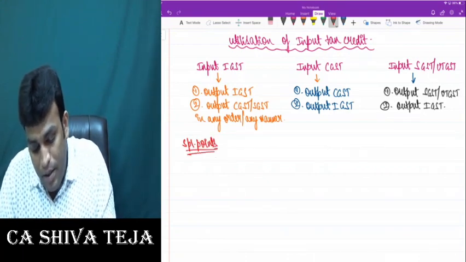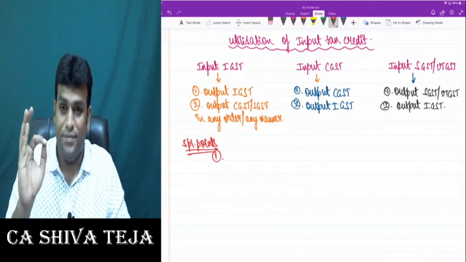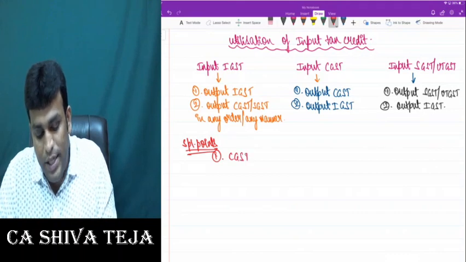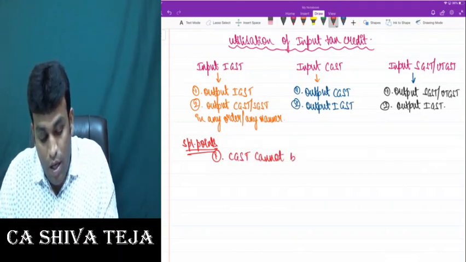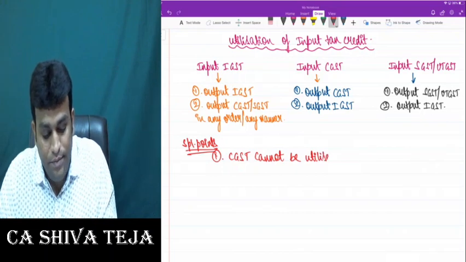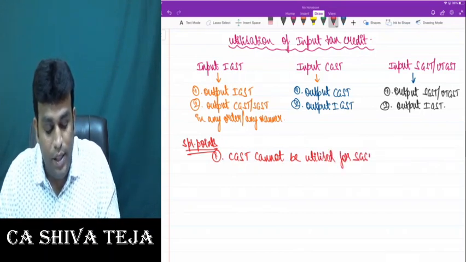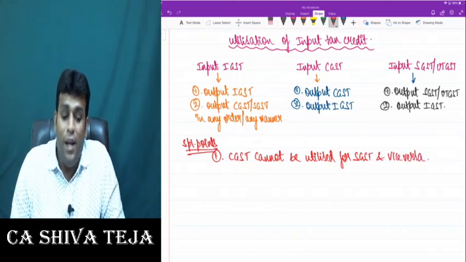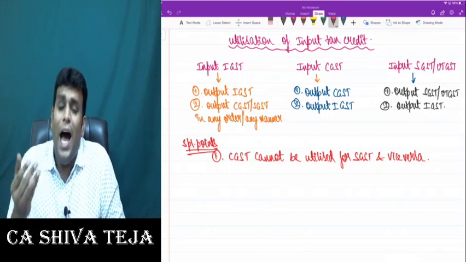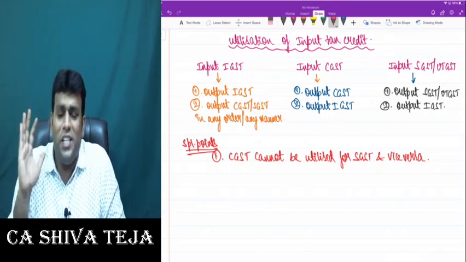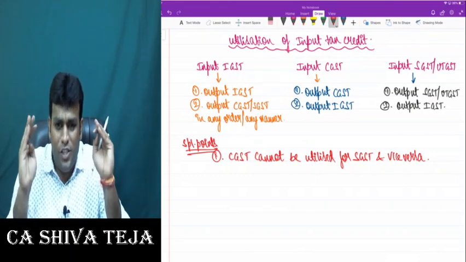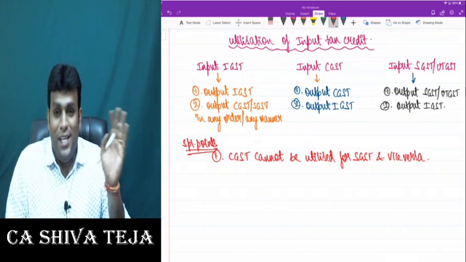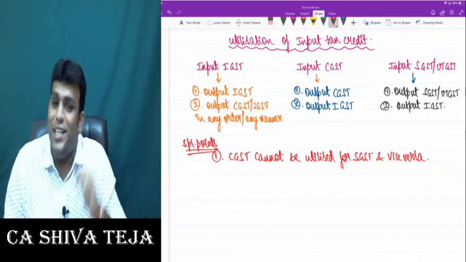Special points. First listen, then you write. Special point one: CGST cannot be utilized for SGST and vice versa. When I say vice versa, what does that mean? We can't use CGST for SGST and we can't use SGST for CGST. Law clearly put a restriction telling that CGST credit cannot be used for SGST and SGST credit cannot be used for CGST.